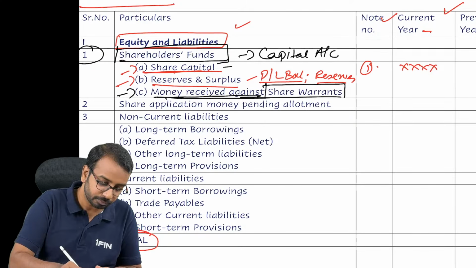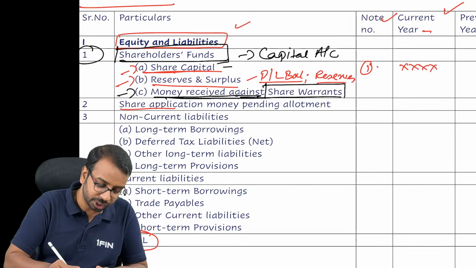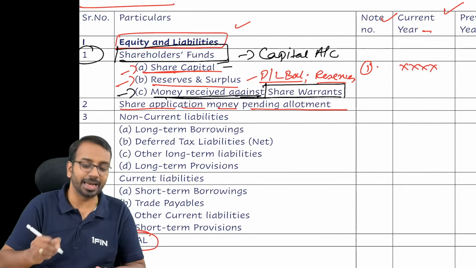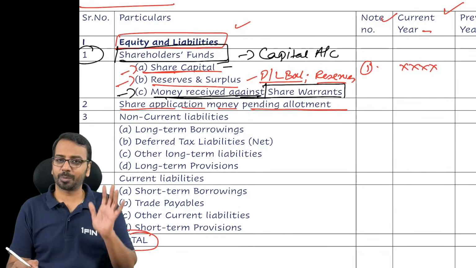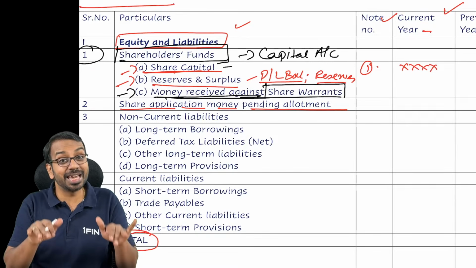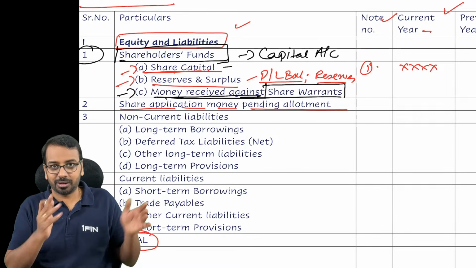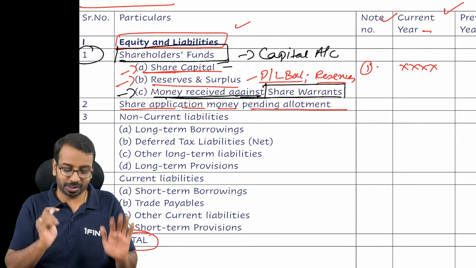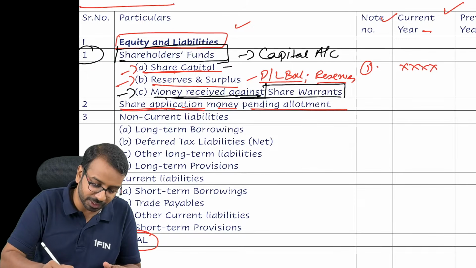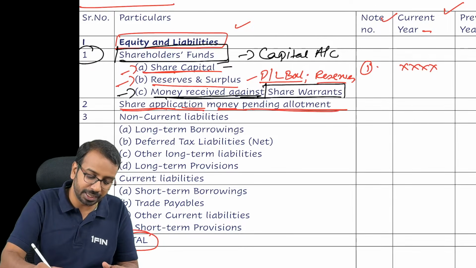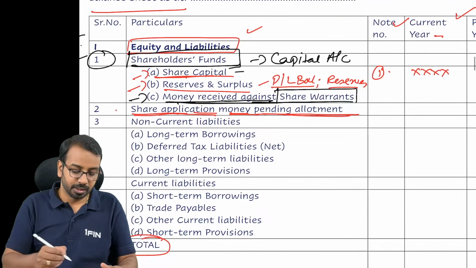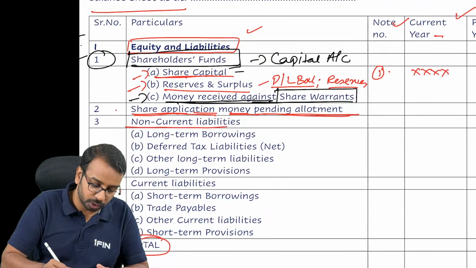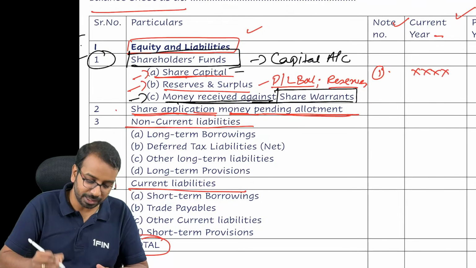Then the next item is share application money pending allotment. All of you have learned company accounts, issue of shares, allotment of shares, one of the most scariest chapters at that point of time. Now you don't need to worry about all of those entries, but if there are any share applications where allotment is pending, that is also shown as the next item. After that we show non-current liabilities and current liabilities.